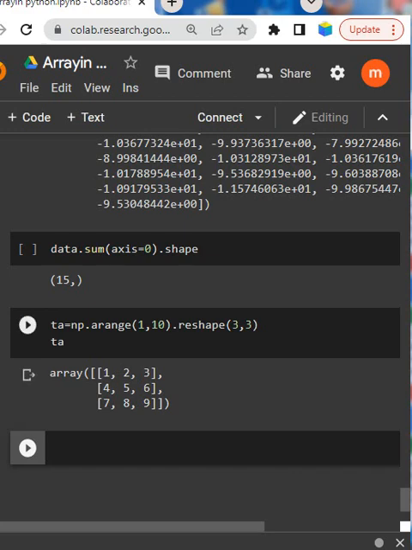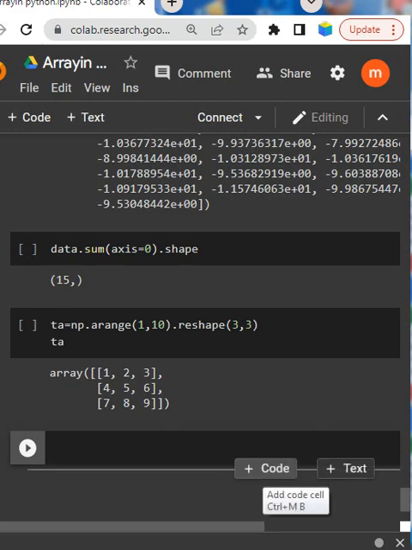The cell can be of several types, and the selected cell can be changed using the cell type drop-down menu. Look here at the code, and there is an alternative way to write the code here. A code cell can contain an arbitrary amount of multi-line Python code.